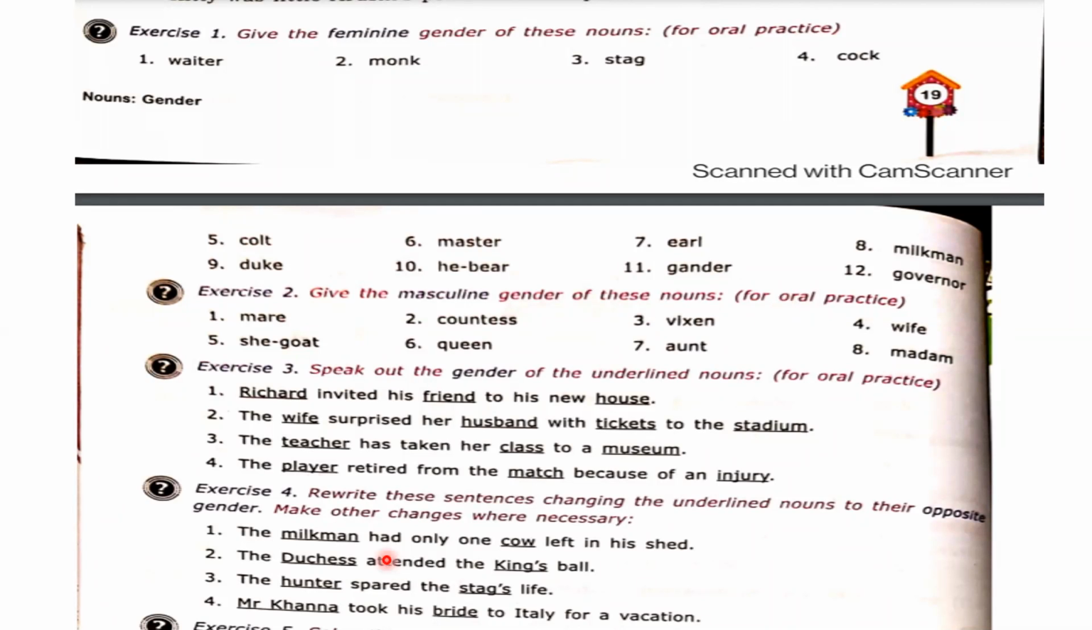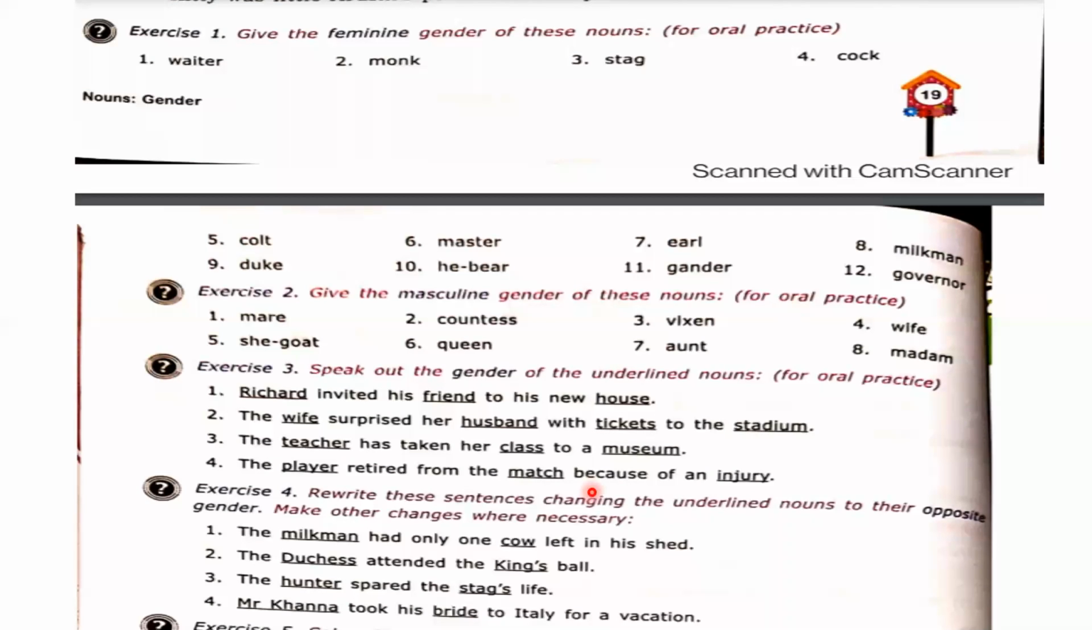Player can be common, meaning it can be male or female, so that's why it's a common gender. Match and injury are non-living things, so these are the neutral gender. Very good, right answer. Now come to the next exercise.